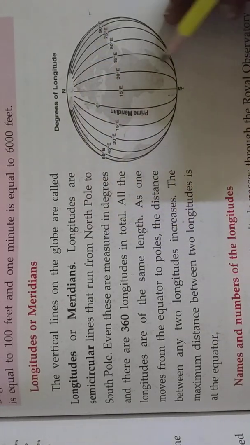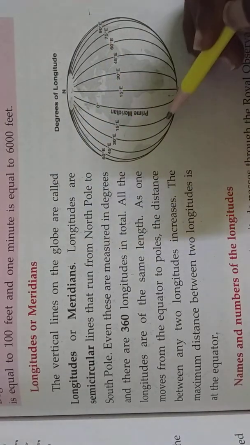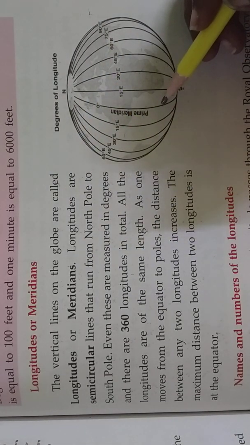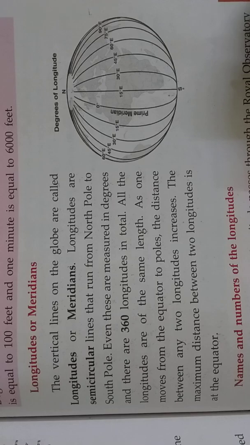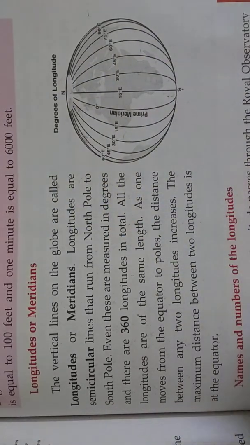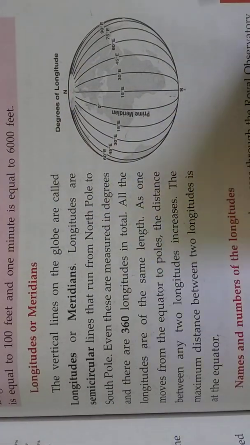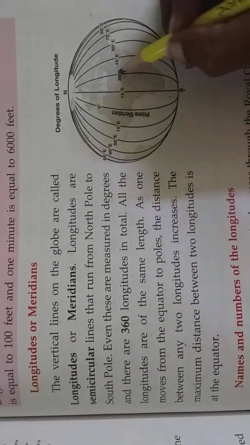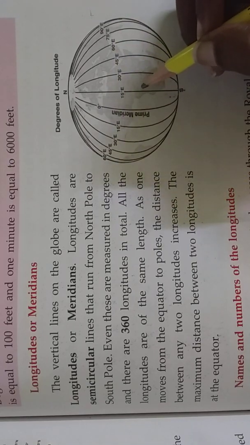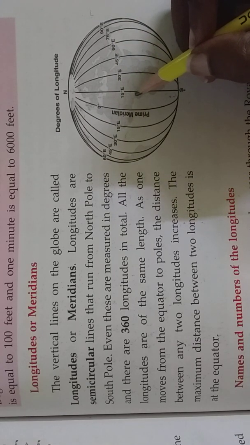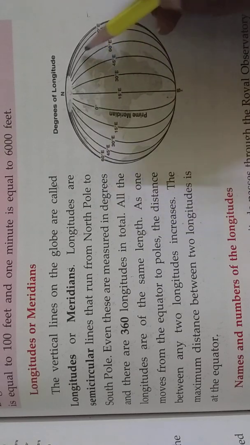So the vertical lines on the globe are called longitudes or meridians. Longitudes are semicircular lines that run from North Pole to South Pole. Even this is measured in degrees. There are 360 longitudes in total.